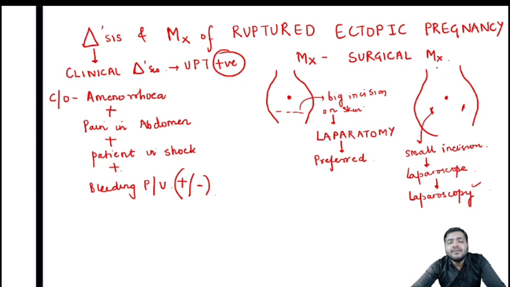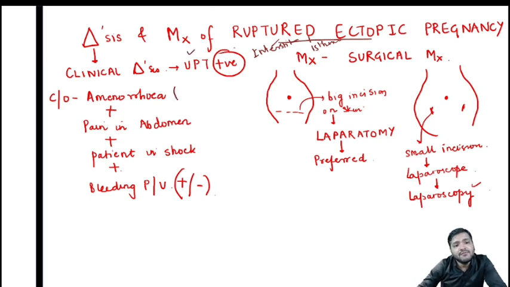Apart from that, we will discuss the diagnosis and management. That is again an important part. Remember, whenever we are talking about ruptured ectopic pregnancy, that is the interstitium or the isthmus part, because only in these two parts of the fallopian tube does ruptured ectopic pregnancy take place. In that case, firstly, the UPT will be positive. The patient will come with amenorrhea of approximately 6 to 10 weeks. There will be pain in abdomen. The patient will be in shock, which is again a classical symptom.